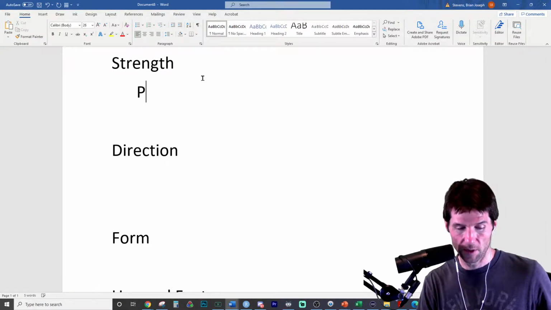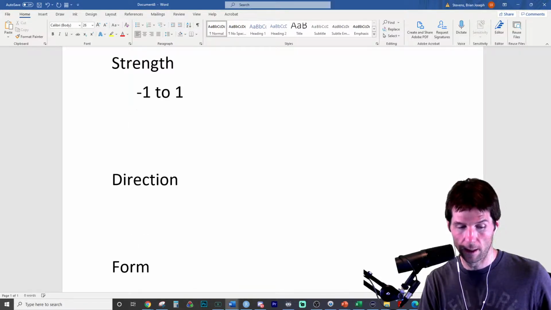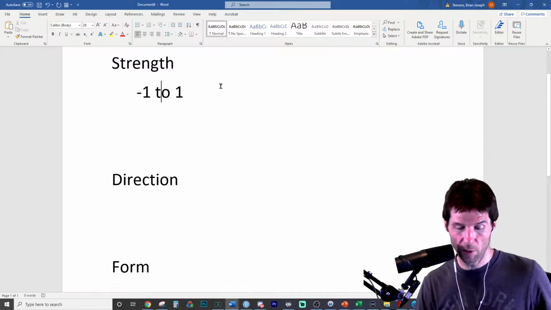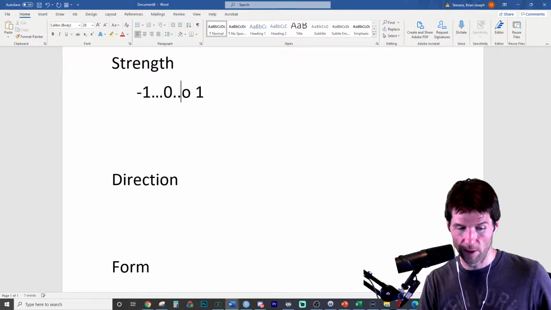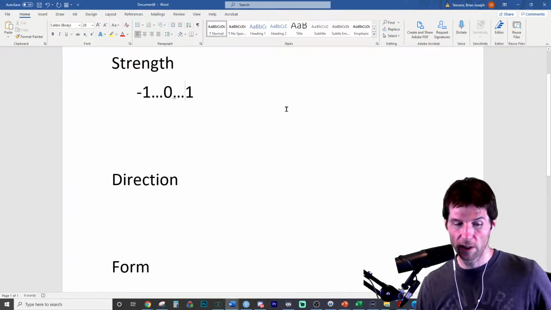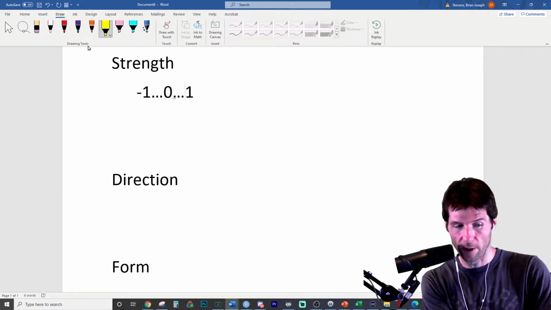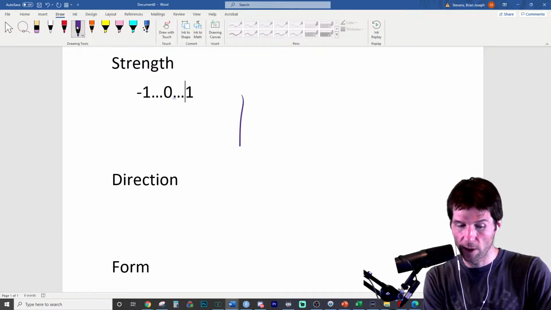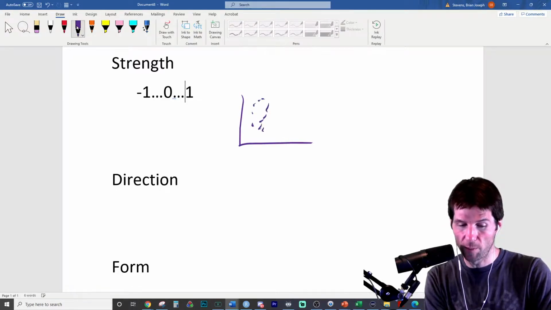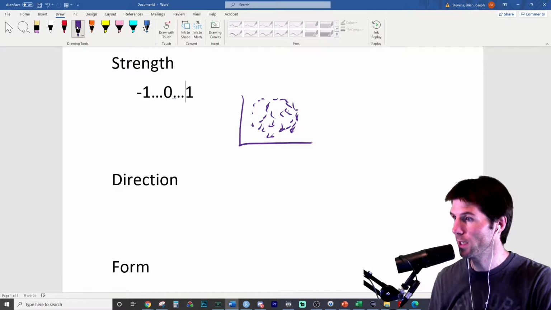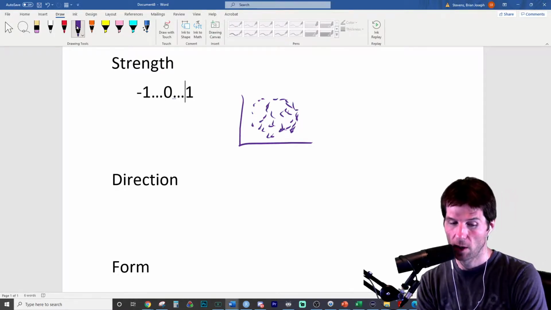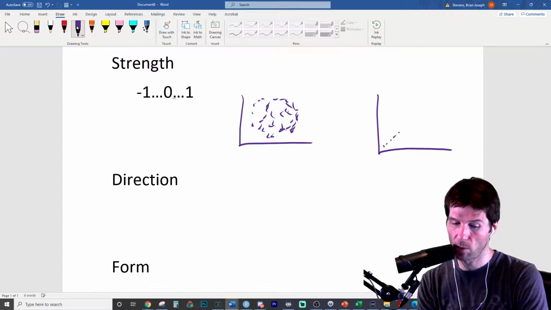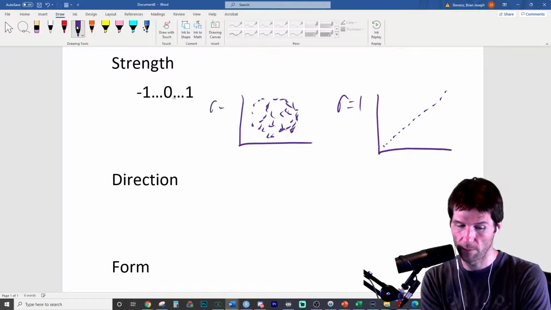Strength is going to go from -1 to +1, going through 0. The closer it is to 0, the weaker it is. And 0 will generally look like a blob if you draw a plot right here. This is two quantitative variables. When we look at two quantitative variables, we can measure the strength of them. When it's closer to 1, it actually looks more like a line. And this would be a correlation of 1 right here. This would be a correlation of 0.